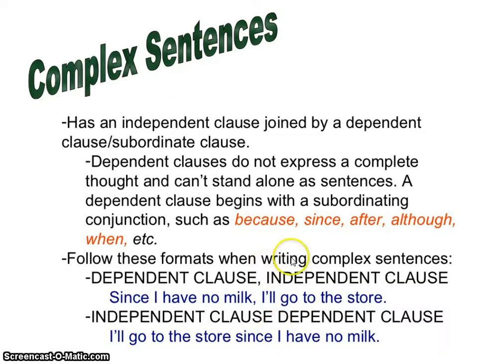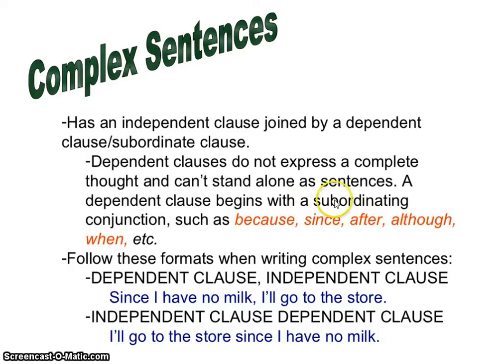Now, complex sentences. Simple sentences are an independent clause, forming a complete thought. They have one subject, one verb. Compound are two independent clauses put together with a comma and a conjunction, two subjects, two verbs. A complex sentence has an independent clause, so it has a simple sentence in it, but it also has a dependent clause in it. Those dependent clauses cannot stand alone. They can't stand on their own. If you take them out of the sentence, they don't make enough sense to be a sentence all by themselves.